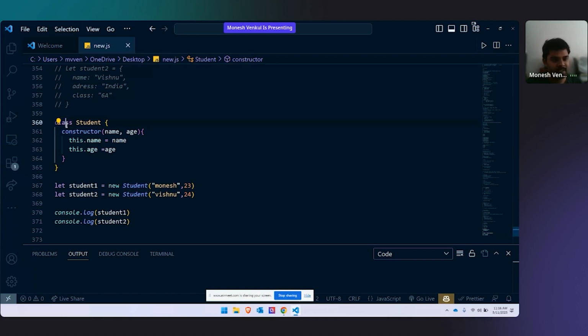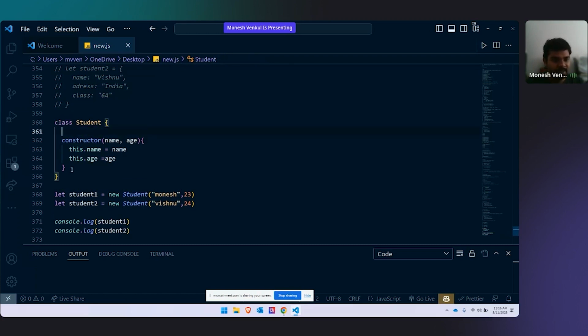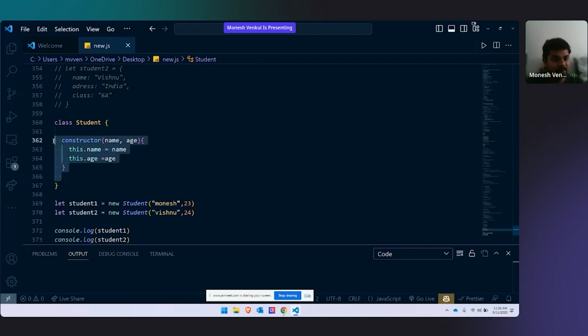For example, whatever initialization I wrote, I have written inside the constructor. I have not written it inside the class. Understand what I'm saying? The initialization part always comes in the constructor. Whatever things you want to initialize, for example, name, age, address, contact number, all of these come inside the constructor. This is called initialization. Initialization in the sense of setting the values.